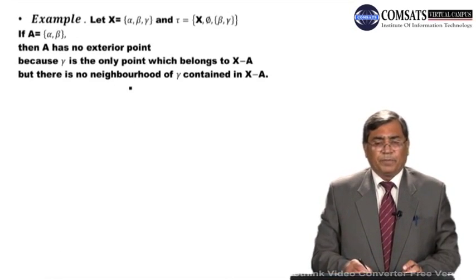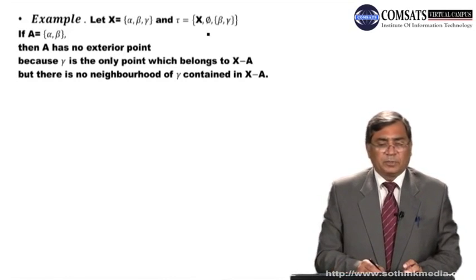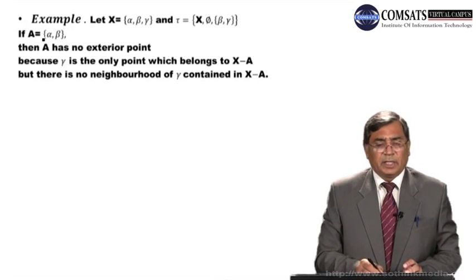Here we consider an example. We have ground set X with elements alpha, beta, gamma, and tau is a topology with X, phi, and beta, gamma. If A is a subset of X with the elements alpha, beta, then A has no exterior point.